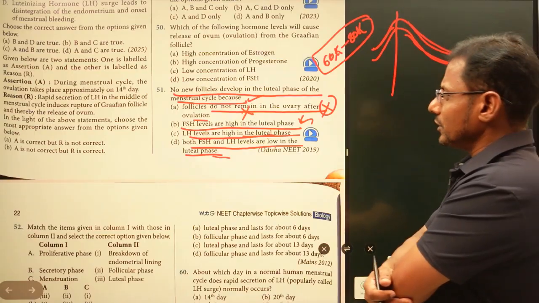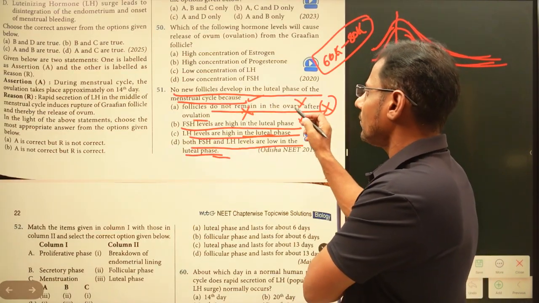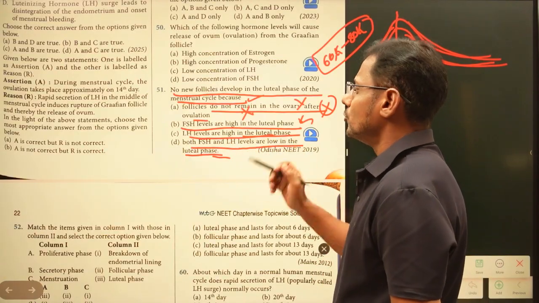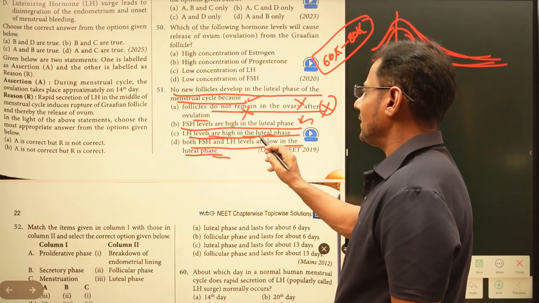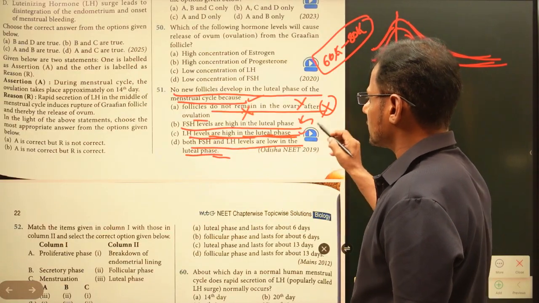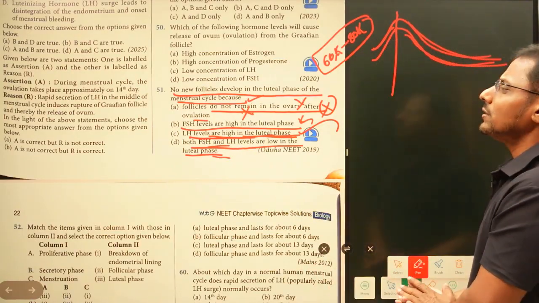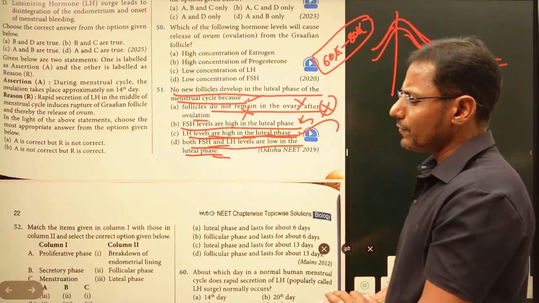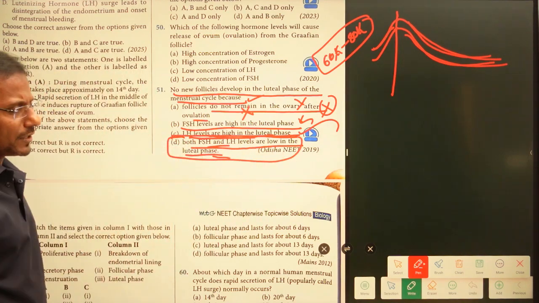Here we have to think about the right statement. The statements that FSH levels are high and LH levels are high in the luteal phase are wrong. Both FSH as well as LH levels are low in the luteal phase. So this is the right statement.